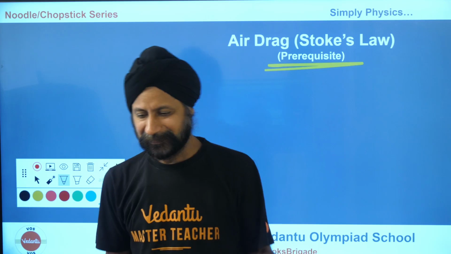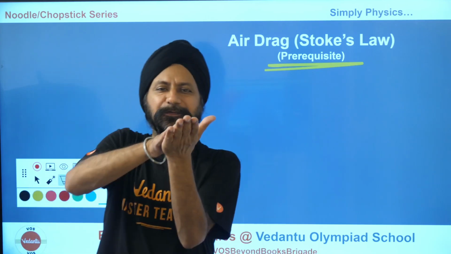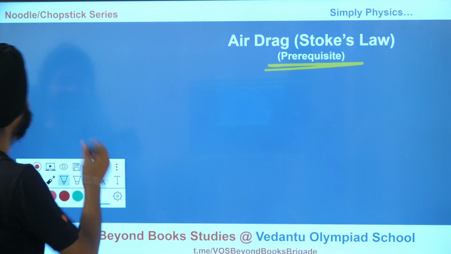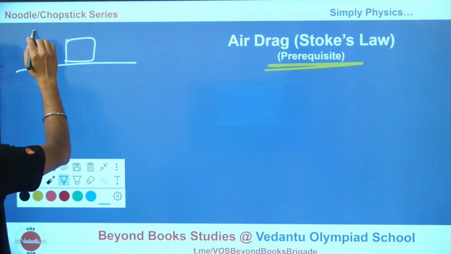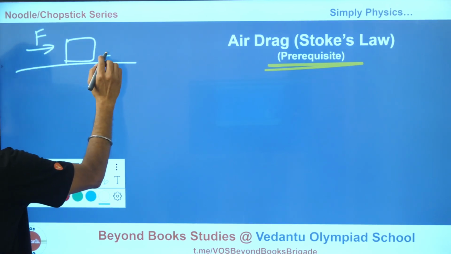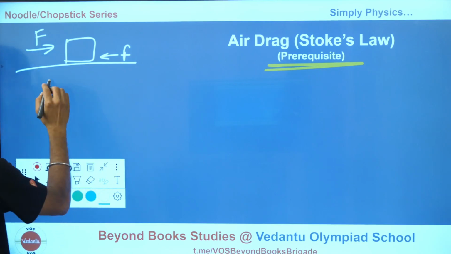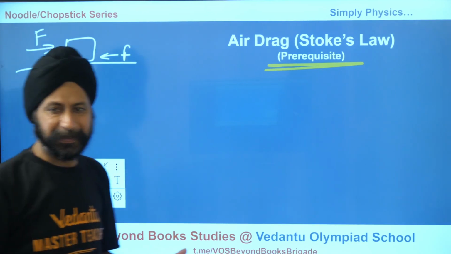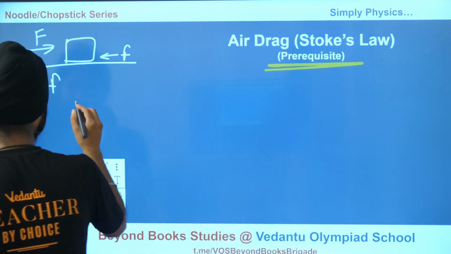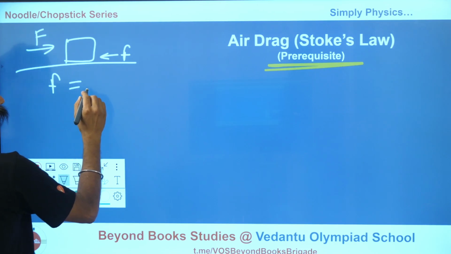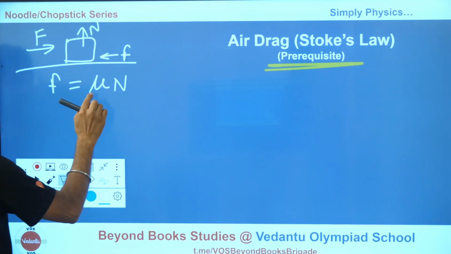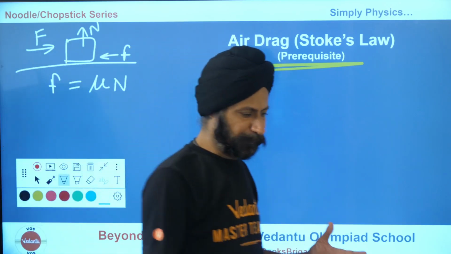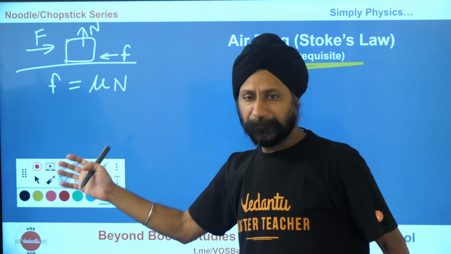So frictions, think about frictions when there are two surfaces in contact. Let's say there is a box here and there's a floor here, and you apply a force. There's a tendency of motion, so there's a backward friction force. And we always say, and we have done this many times, that the limiting friction is mu times the normal force, the normal force on this box multiplied by the mu, which tells us the roughness. So there is a friction force.